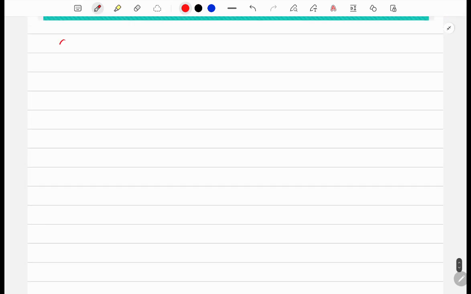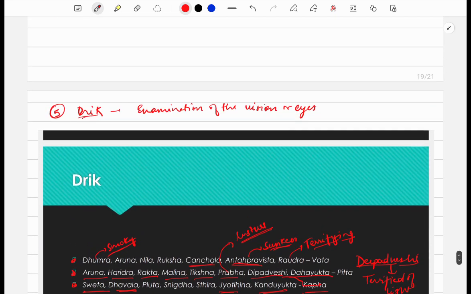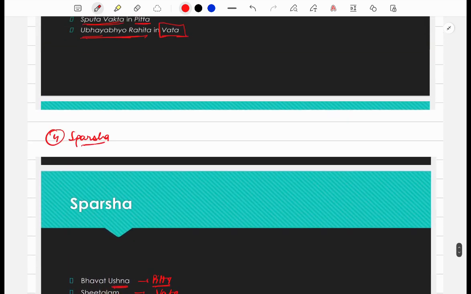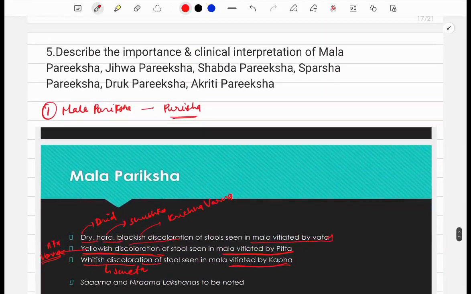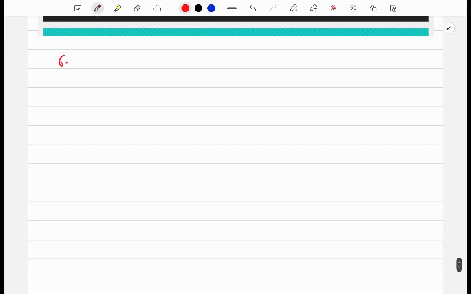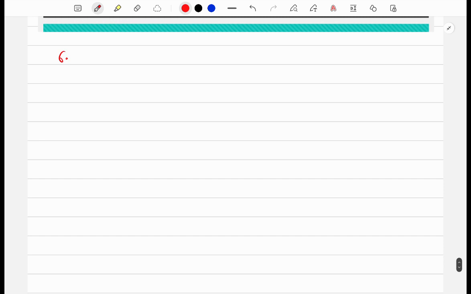The sixth point, when we do Ashtavidh Pareeksha, is this. We have already studied about Nadi Pareeksha and Mutra Pareeksha. Then we studied about Drik Pareeksha, Sparsha Pareeksha, Shabda Pareeksha, Jivva Pareeksha and Mal Pareeksha. The last thing that we study in this whole topic is Akriti Pareeksha, right? So what exactly is Akriti?